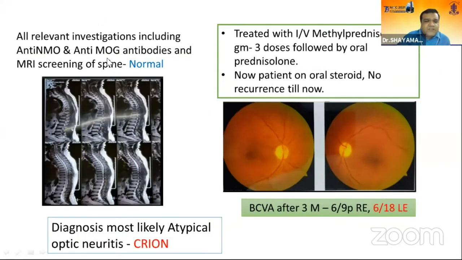The relevant investigations like anti-MOG antibody and anti-NMO antibody were negative, and even MRI of the spine is normal. With steroid treatment, the patient is well. After 3-month follow-up, visual acuity is 6/9 in the right eye and 6/18 in the left eye. So this steroid-dependent bilateral sequential optic neuritis is most likely chronic recurrent inflammatory optic neuropathy.